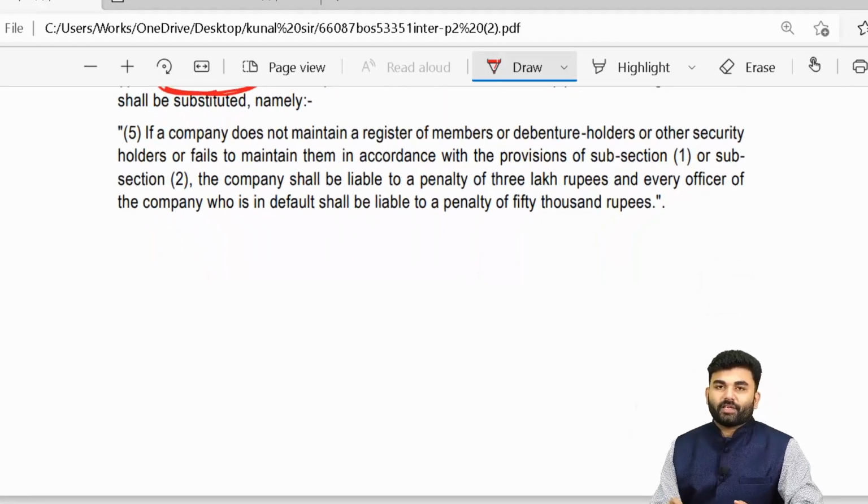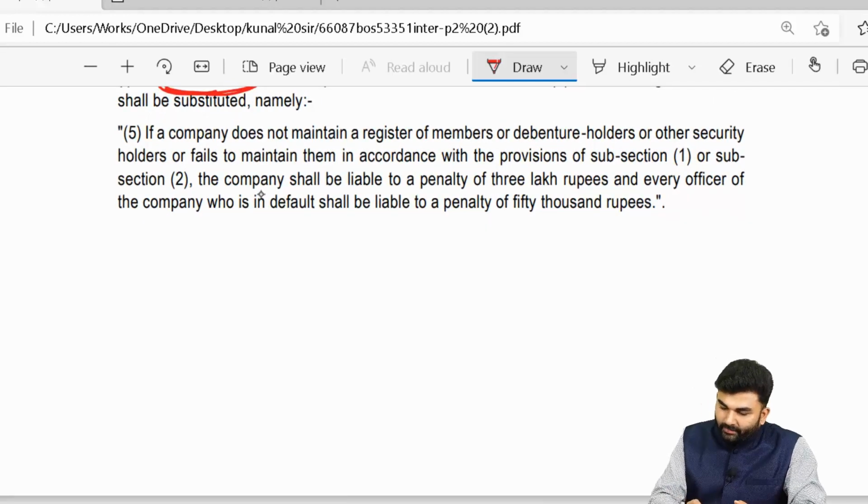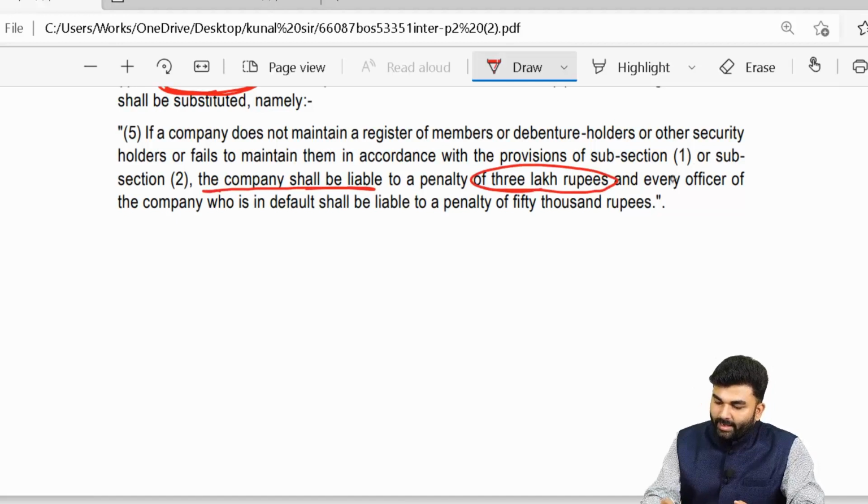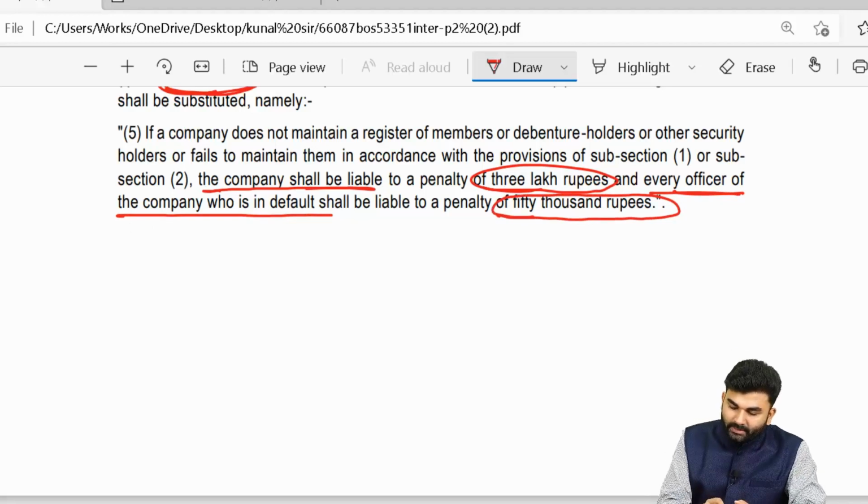If the provisions of section number 88 are contravened, then the company will be liable to a penalty of rupees 3 lakh, and every officer of the company who is in default shall be liable to a penalty of 50,000 rupees. The change you need to make is on JKSIS textbook page number 149.